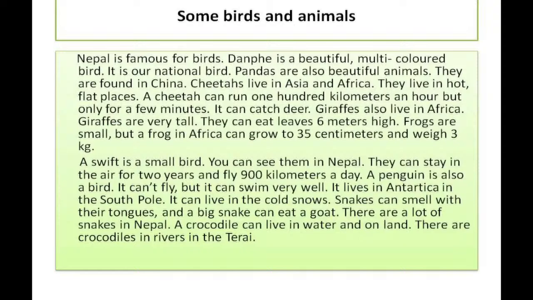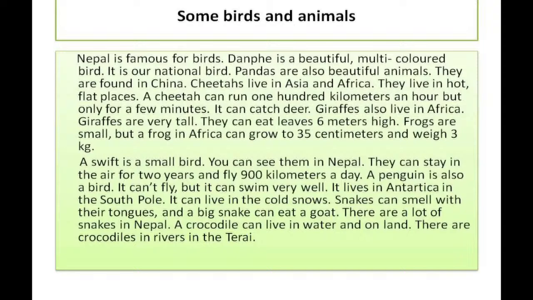And you also know very well that cheetah are a very good runner. It can run very much quickly. Now, how quickly can a leopard run? A cheetah can run 100 kilometers an hour. See how quickly it can run, right? 100 kilometers per hour.